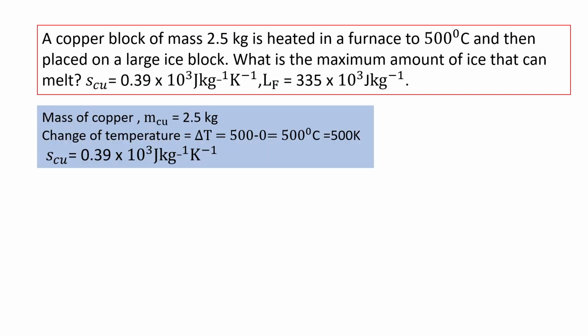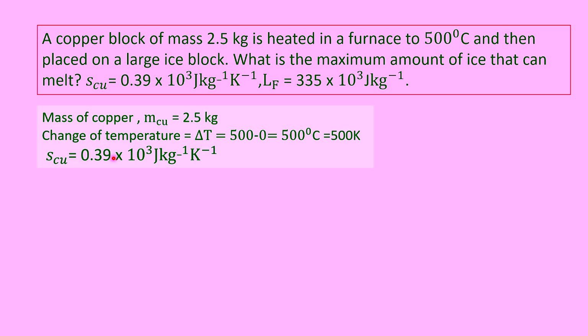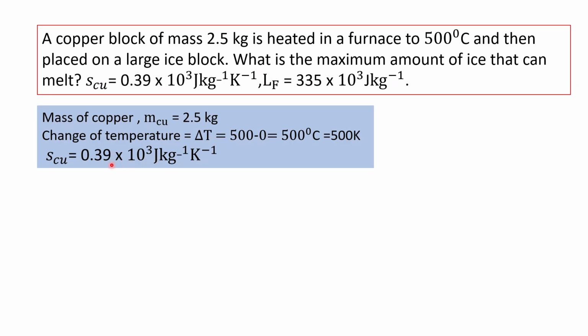So we have the mass of copper, M copper equal to 2.5 kilogram. The change of temperature of the copper block is from 500 degrees Celsius to 0 degrees Celsius, that is 500 minus 0 equal to 500 degrees Celsius. On converting to Kelvin scale, the value of change of temperature remains the same. So delta T is equal to 500 Kelvin. Also we have the specific heat capacity of copper, 0.39 × 10^3 J kg^-1 K^-1.